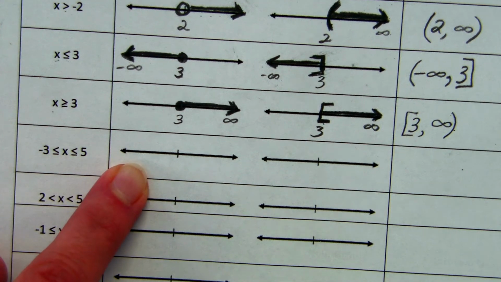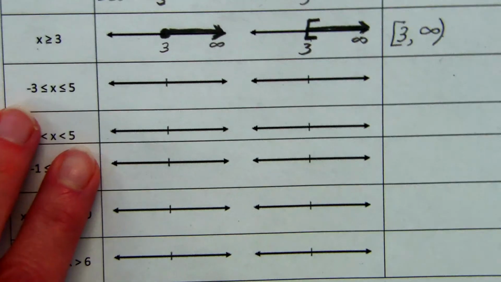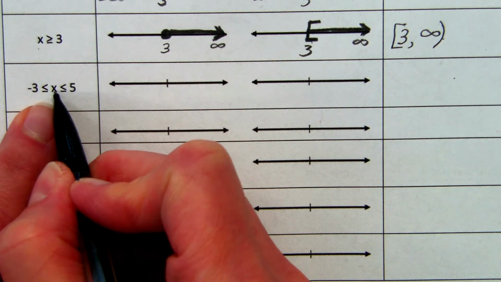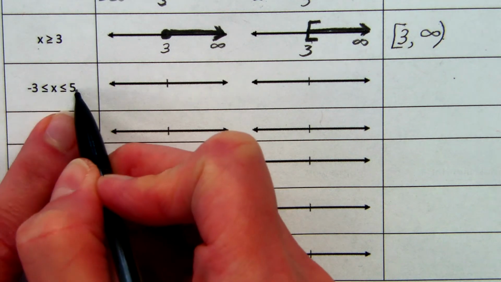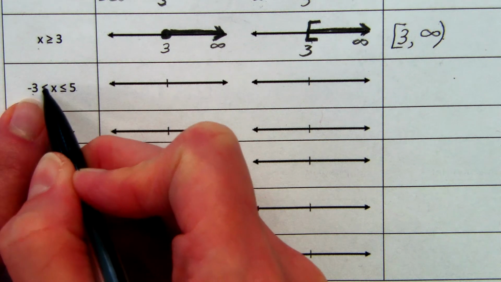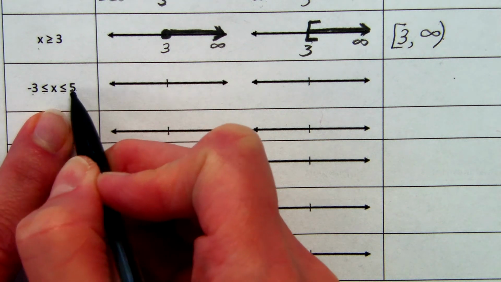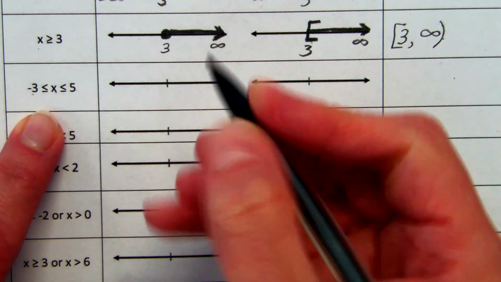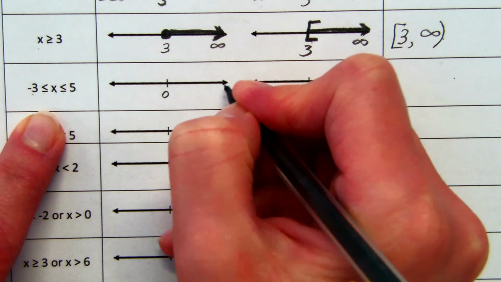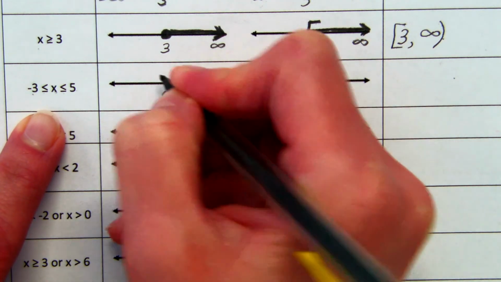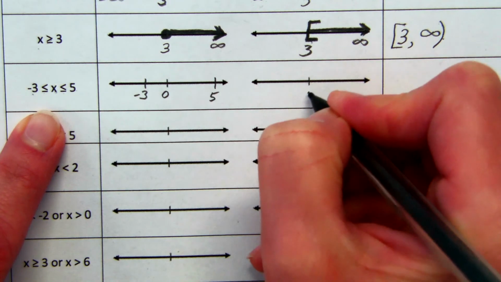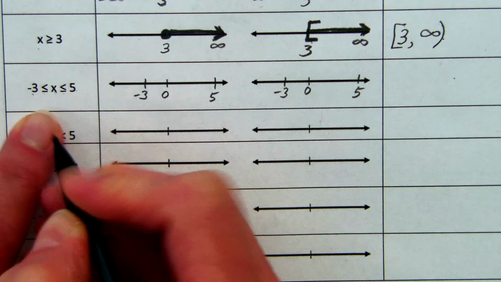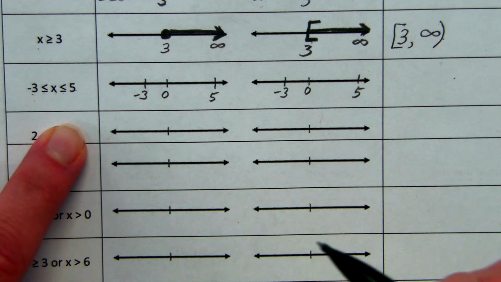All right, so next we're going to look at some compound inequalities. So on this one, I have x in the middle, negative 3 on the left side, 5 on the right side. So negative 3 is less than or equal to x is less than or equal to 5. So our interval is in the middle. I only have one number marked here. Let's just make that 0, and we'll put other numbers on here. So let's say that 5 is about here, negative 3 is about here, and we'll just go ahead and set up our graphs. We for sure want to have the numbers in question on the graphs.